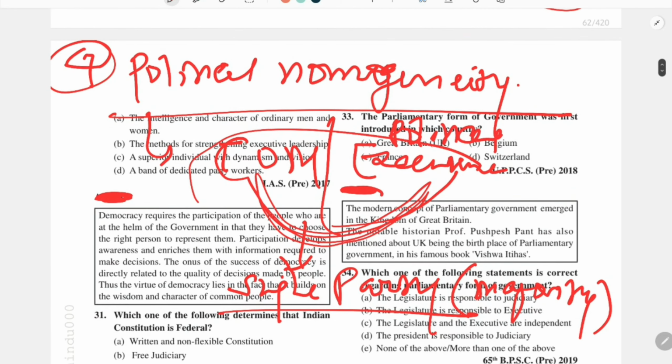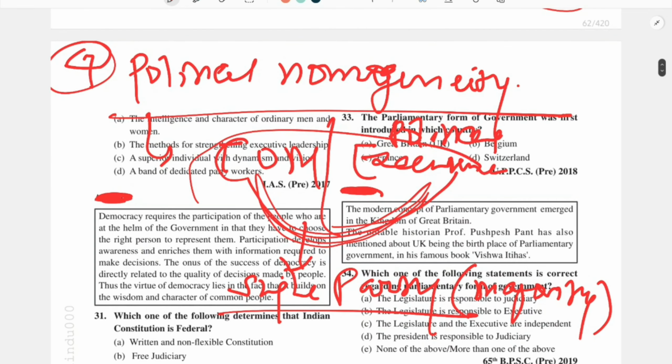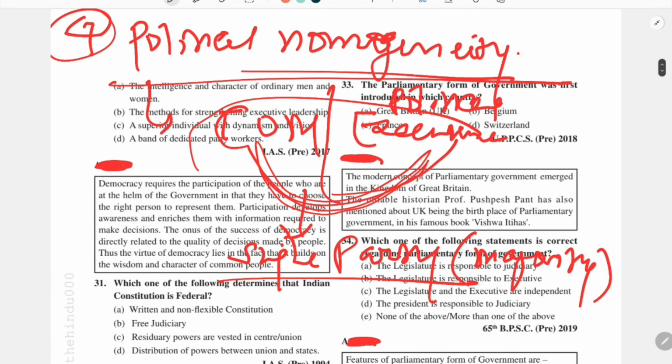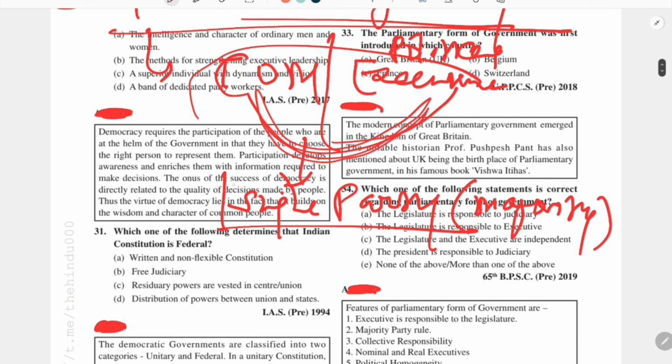The basic advantage of this parliamentary system is that there is a concept of political homogeneity. While we will study in the presidential system that these people need not belong to a single party. They can be from various fields. So there are chances where a dispute arises over the consensus over a decision. While in the parliamentary system, political homogeneity is maintained because all the members in the COM belong to a single party, the party which is in the majority.